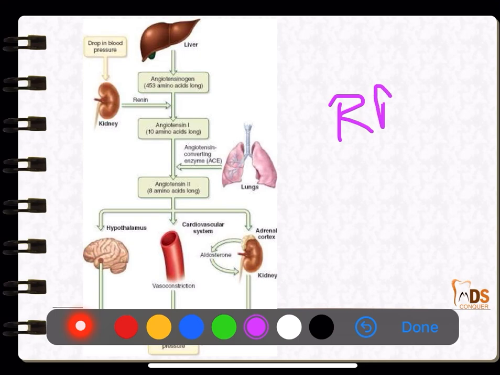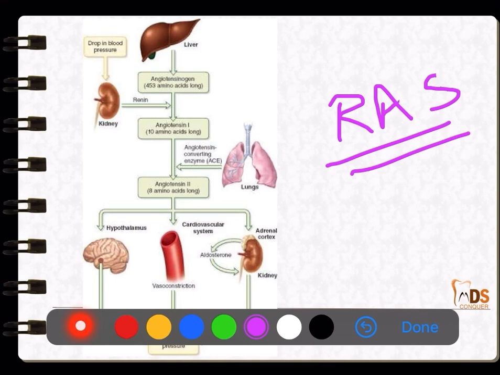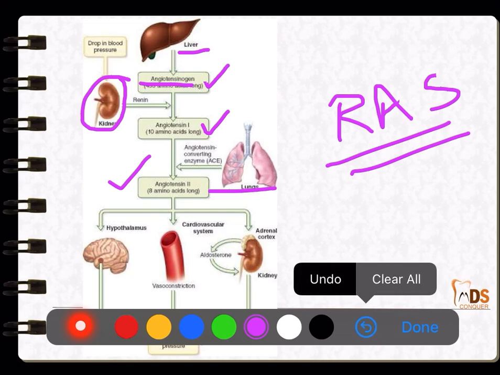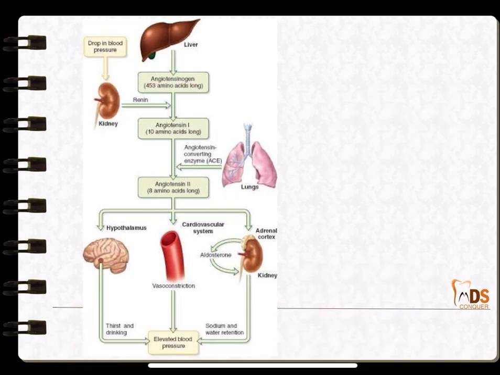Because it secretes renin, which is important for the renin-angiotensin system. Whenever there is a fall in BP, renin converts angiotensinogen. Angiotensinogen is secreted by the liver, and renin, secreted by the kidney, converts angiotensinogen to angiotensin 1. Angiotensin converting enzyme, secreted by the lungs, converts angiotensin 1 to angiotensin 2. Angiotensin 2, being a potent vasoconstrictor, will again regulate the blood pressure. That is the reason the renin-angiotensin system is quite important.